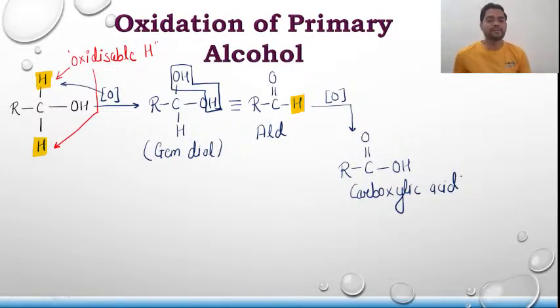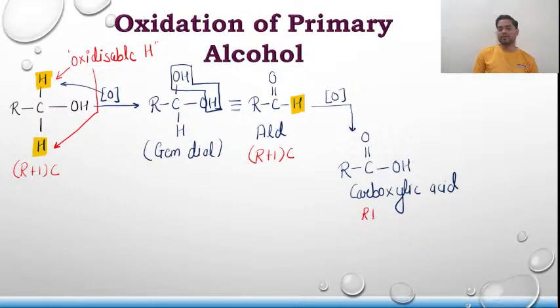One thing you must have observed is that we started with R plus 1 carbon atom. Over here also there is R plus 1 carbon atom, and over here it also has R plus 1 carbon atom. That means no carbon loss takes place, and there is no cleavage of the carbon to carbon bond.